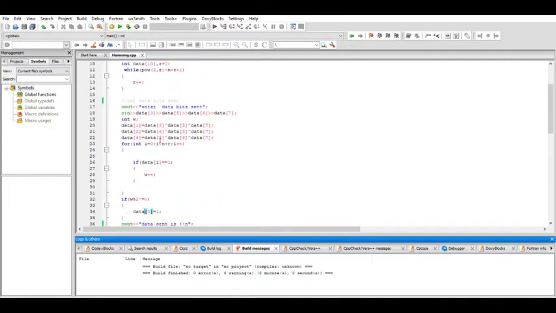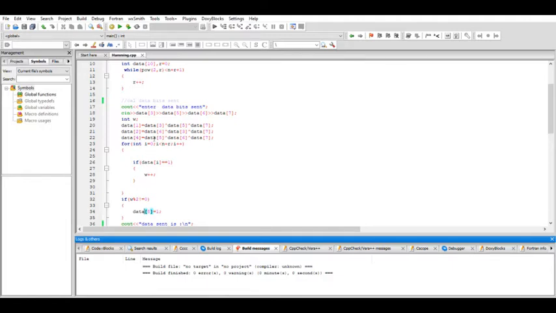Then data of 1, that is parity bit 1, is calculated with the help of data of 3, taking the XOR with data of 5, taking the XOR with data of 7. Then parity bit 2 is calculated with the help of data 6, data 3 and data 7. Parity bit 4 is calculated with the help of data 5, data 6 and data 7.